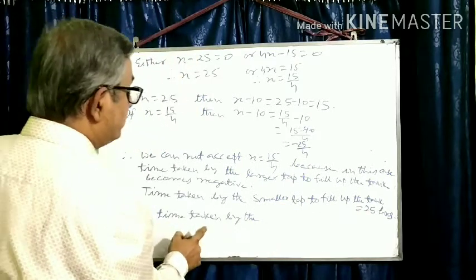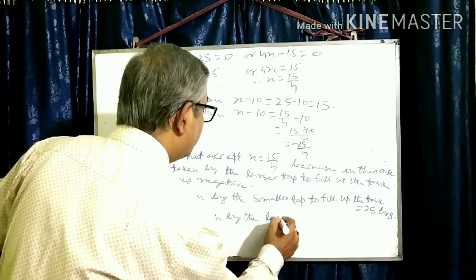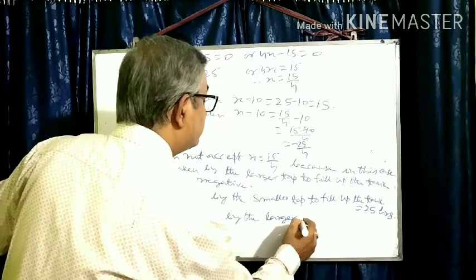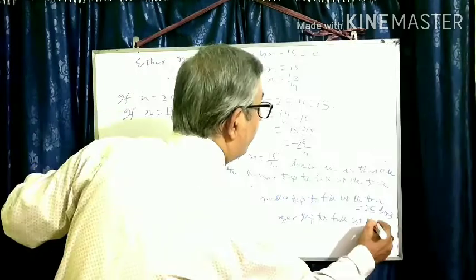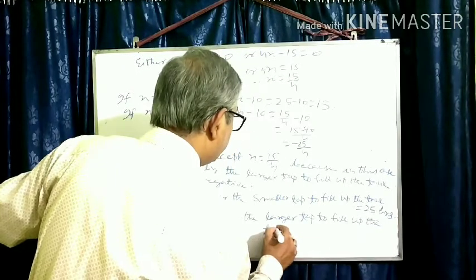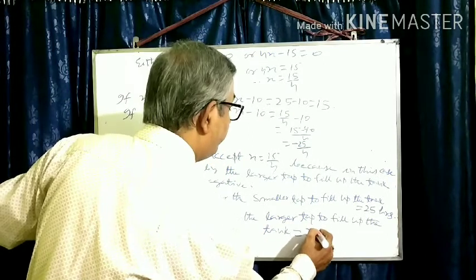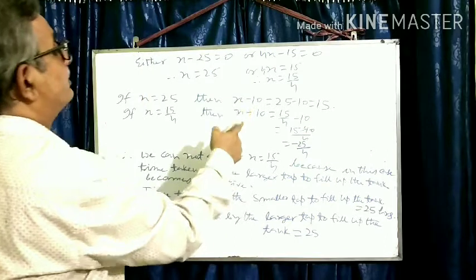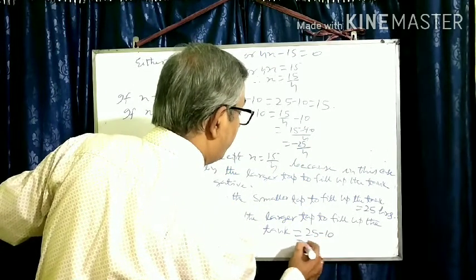Therefore, time taken by the larger tap to fill the tank is equal to x minus 10, so 25 minus 10 hours.